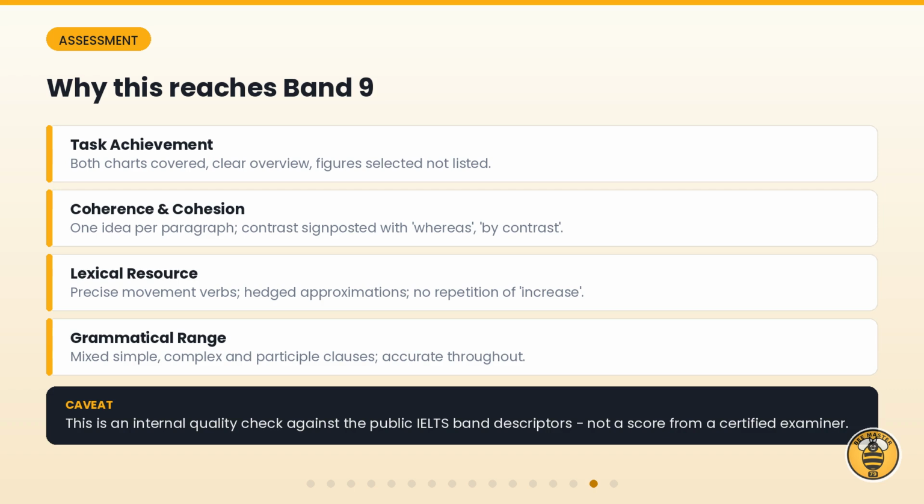Why this reaches band 9 across the 4 marking criteria. And an important caveat. This assessment reflects an internal quality check against the public IELTS band descriptors. It is not a score from a certified examiner.